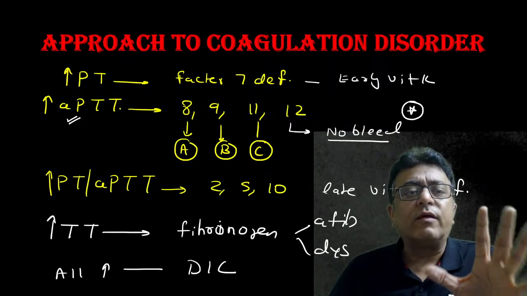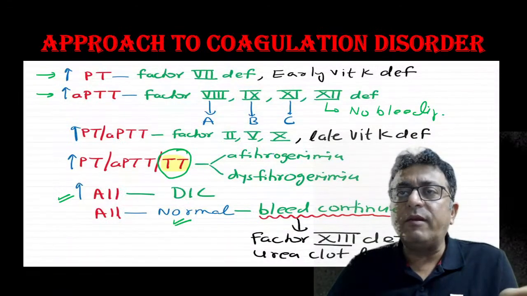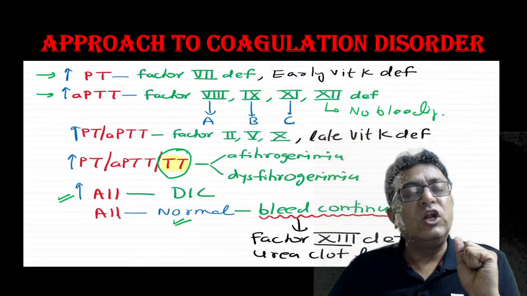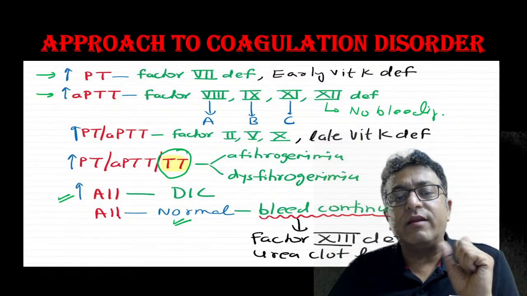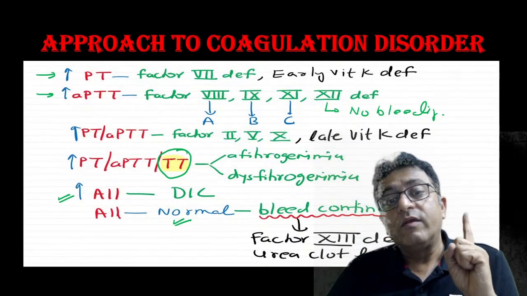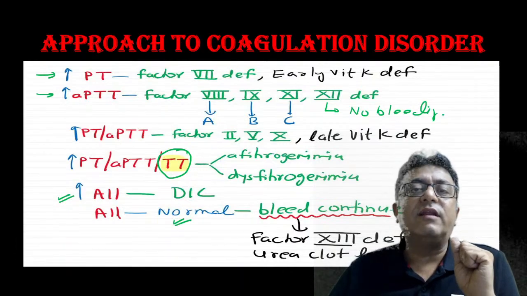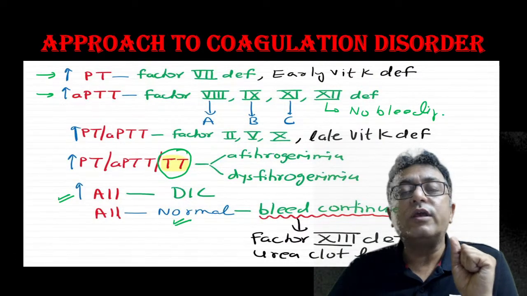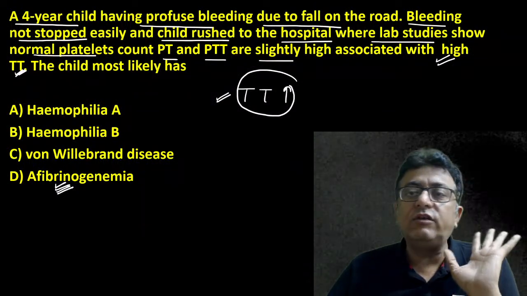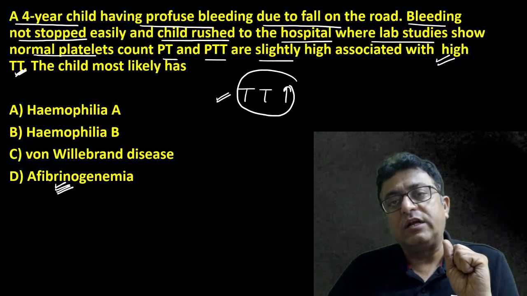So it's the concept. Only PT prolonged, factor 7. APTT prolonged, 8, 9, 11, 12. 12 deficiency, no bleeding. Both prolonged, 2, 5, 10. Only TT prolonged, afibrinogenemia or dysfibrinogenemia. All normal, but bleed continues: factor 13th deficiency, diagnosed by urea clot lysis test. And these two are the classical questions on approach to coagulation disorder.